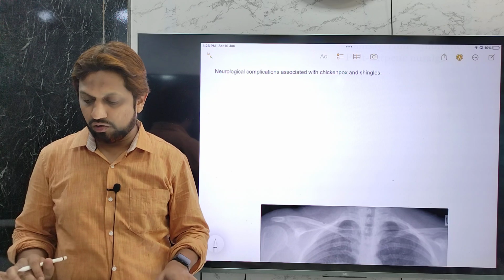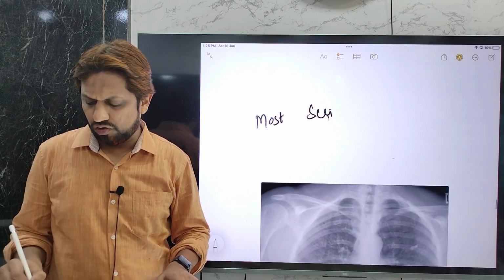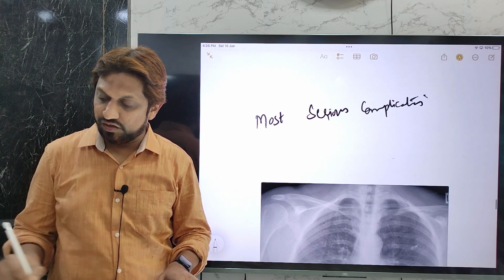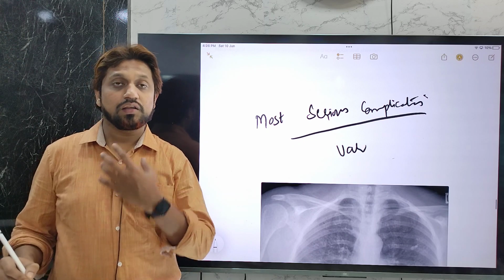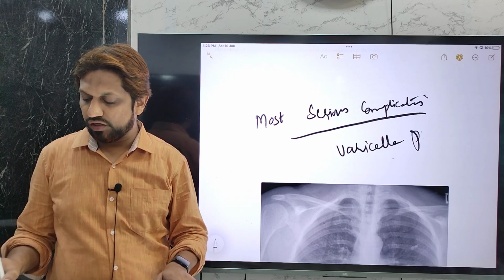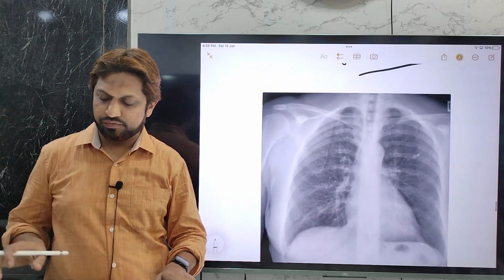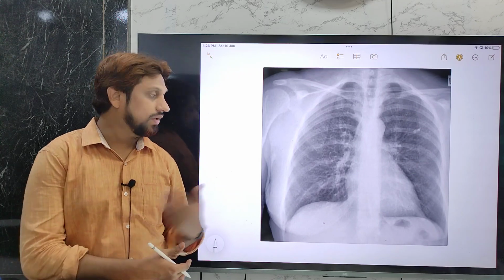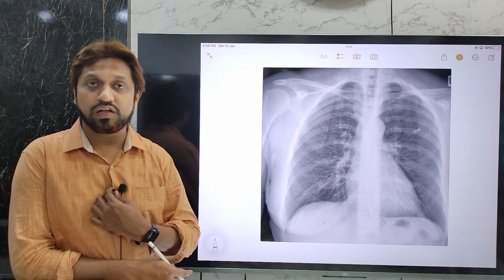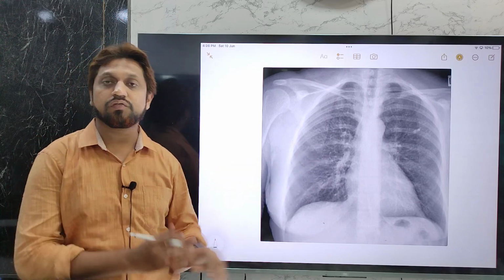But one more very important complication we need to discuss here is the most serious complication, not so common but serious if at all it occurs. The most serious complication is when the virus infects the lungs, known as varicella pneumonia. It is a serious condition because the signs and symptoms will be like cough, dyspnea and so on. It causes a viral pneumonia, and there will be diffuse infiltration seen in the interstitial region of the lungs.